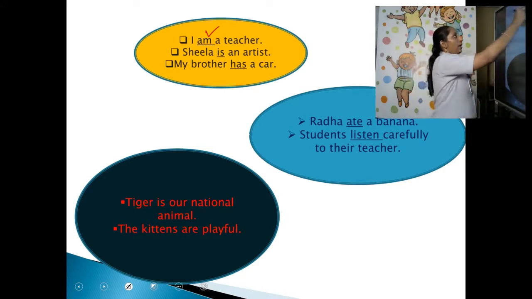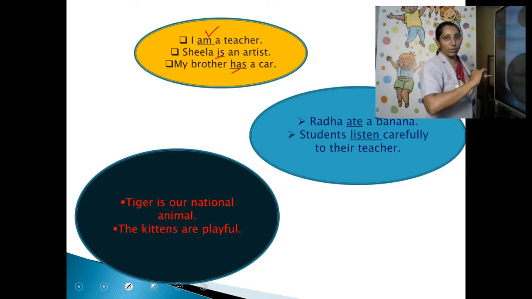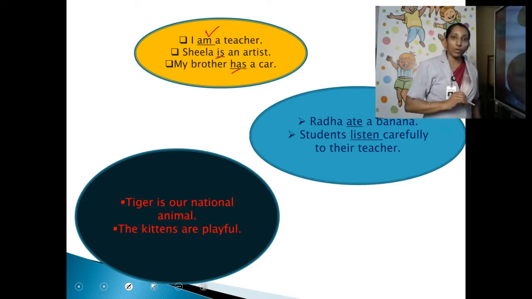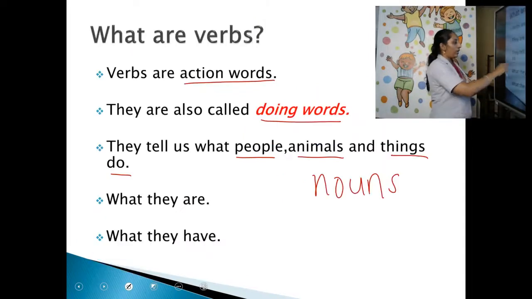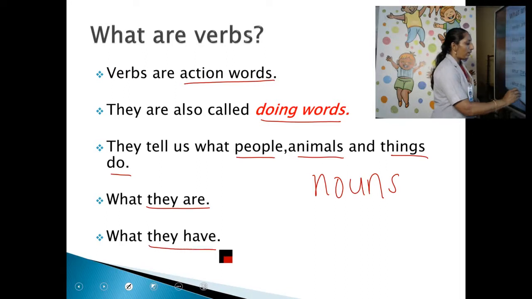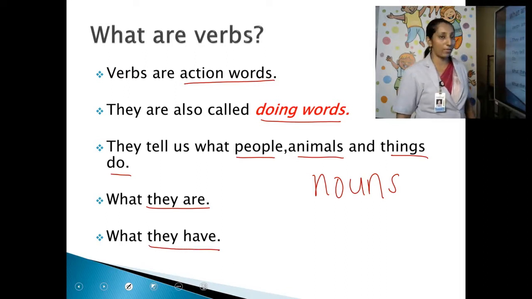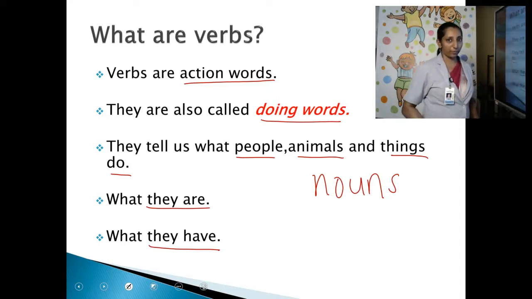The tiger is fierce. Is. Here, am, is, are are also called verbs. I already told you: what people are, what animals are, what things are. Then a verb has one more function. What is it? What they have. What do the nouns have? So verbs also tell us what people have, what animals have, what things have.